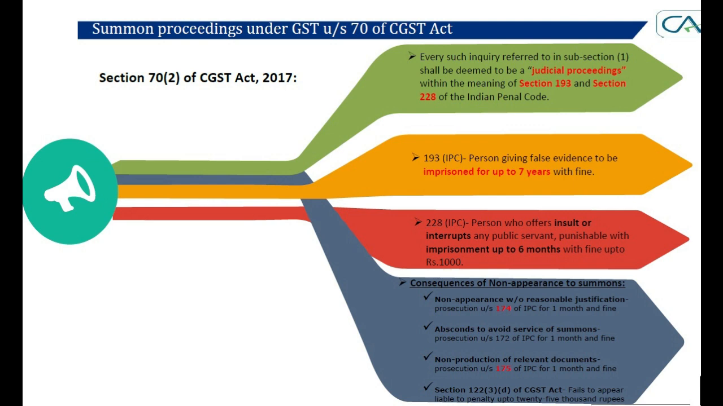क्या है 174, 175? 174 बोलता है if you don't attend summons without giving any reasonable explanation or adjournment or any reasonable justification and you skip it, so आपके अगेंस्ट में absconder का नोटिस निकाला जा सकता है. You can be imprisoned for up to 1 month with fine. Or if you do not submit documents which are mentioned in the summons, you can again be penalized, imprisoned for 1 month. That is section 175. You may also have to pay up to 25,000 rupees under GST Act, section 122 subsection 3 clause D. Right? So attending summons is very important.